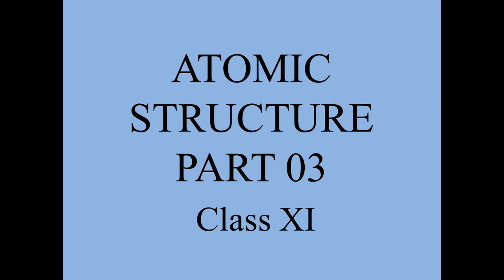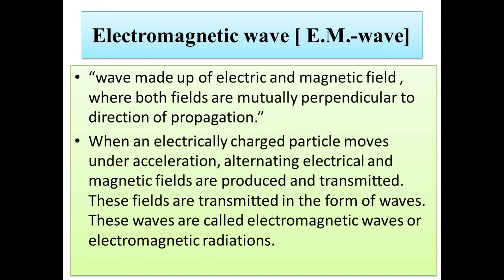Today we talk about atomic structure, part three. This is your part three. Electromagnetic waves. Basically, the term electromagnetic is made up of two words, electric and magnetic. So, how do we define these waves? Those waves which are made up of electric as well as magnetic fields.